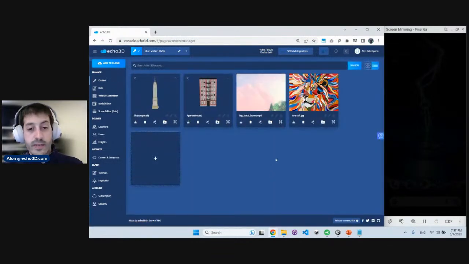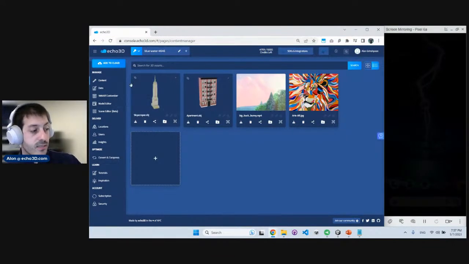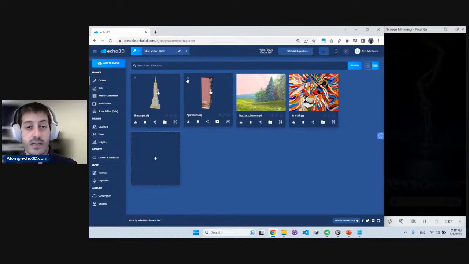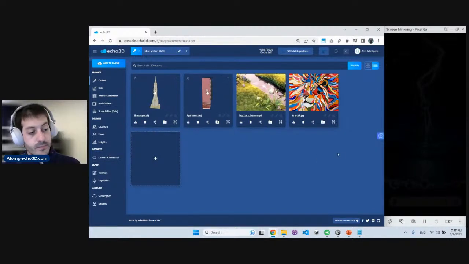Fantastic. If you're already collaborating, you can also add annotations and notes on each asset. So you can add comments right here on top of the assets. For example, one team member wants to say to another team member that they need to retexture the asset or rebuild it or send a new version. You can do that directly in the platform.